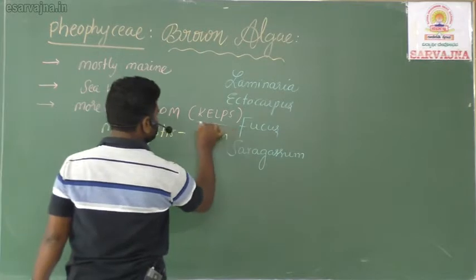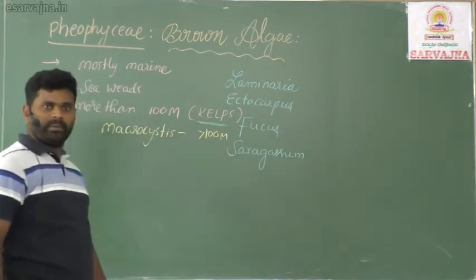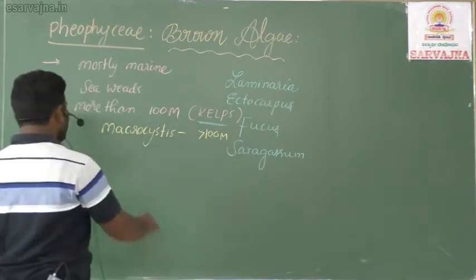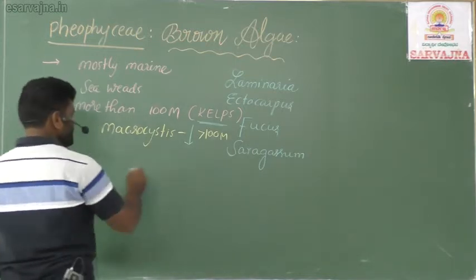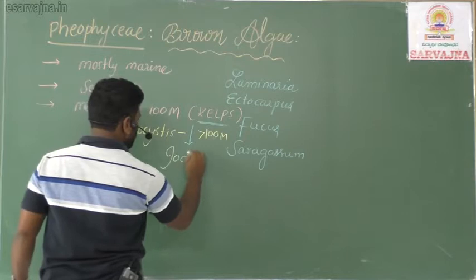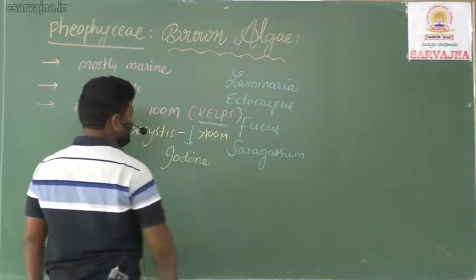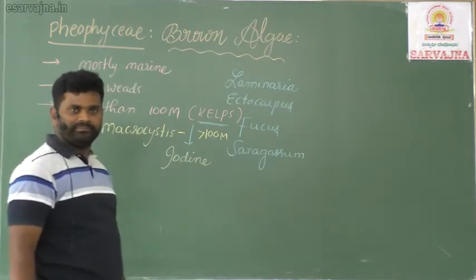Kelps. And what will be obtained mostly from kelps? An important substance like iodine. Iodine can also be obtained.